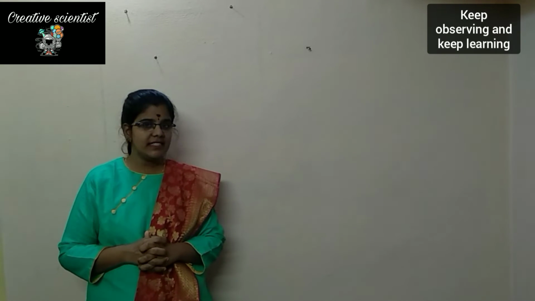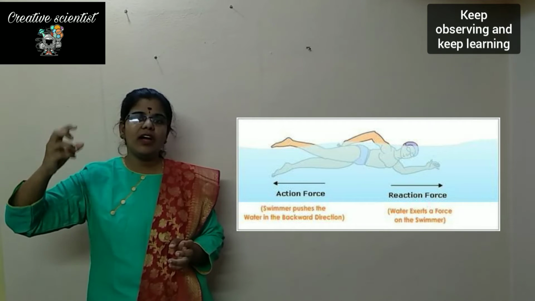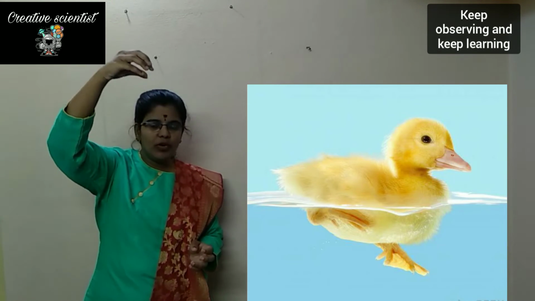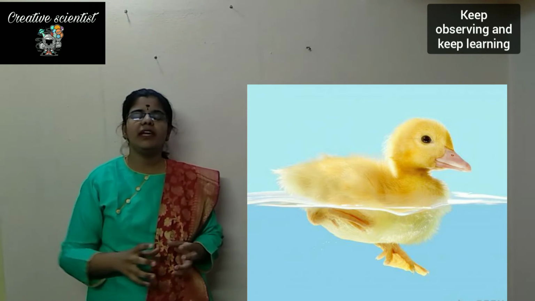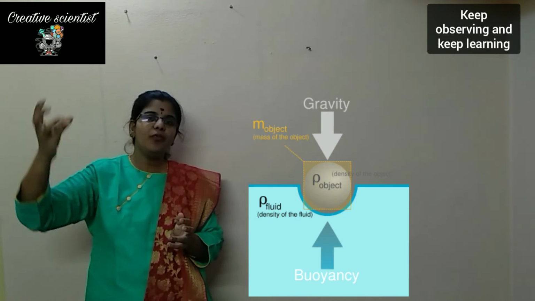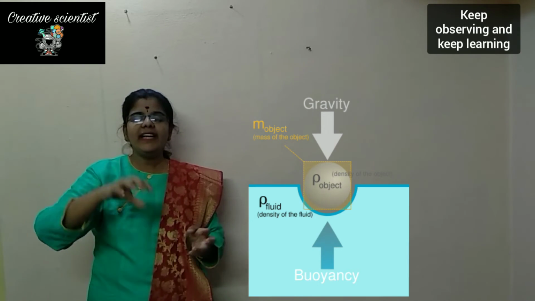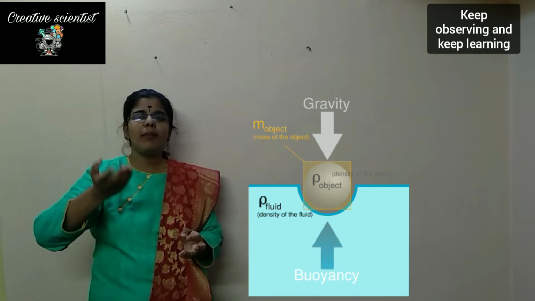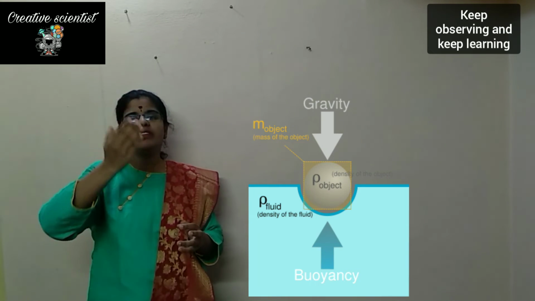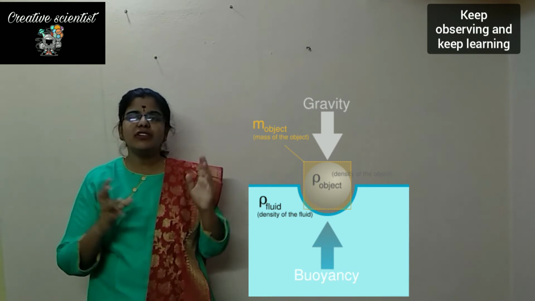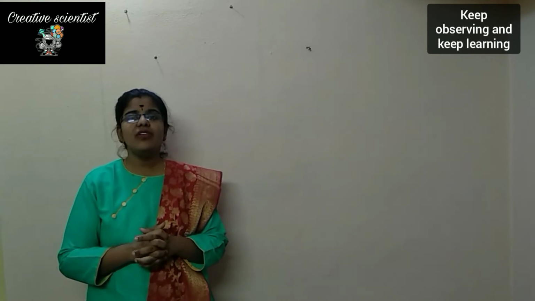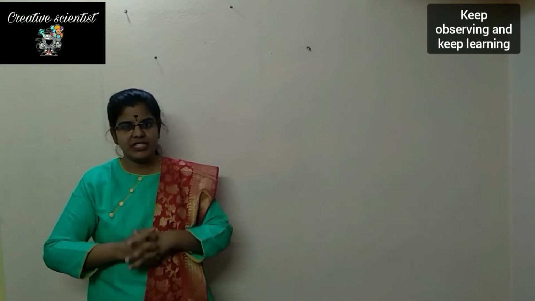You can take another example in the water itself. Think that you are jumping into the water from a height. Now what happens? You will be going inside and once again you will be coming up with some pressure. So what is happening? Here you are applying some force onto the water and in turn the water is applying the same amount of force in the opposite direction onto your body and it is pushing you in the upward direction. This is also called the buoyancy force. Let us learn it in our further videos. So this is what the third law of motion is.